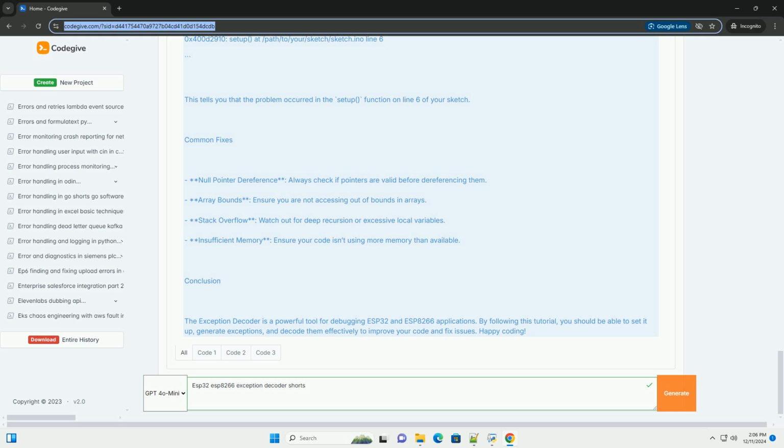Conclusion. The exception decoder is a powerful tool for debugging ESP32 and ESP8266 applications. By following this tutorial, you should be able to set it up, generate exceptions, and decode them effectively to improve your code and fix issues. Happy coding!